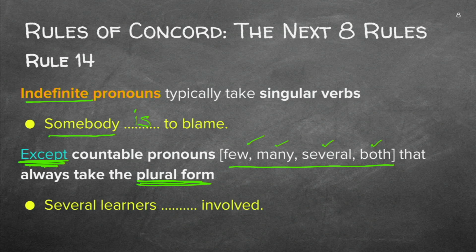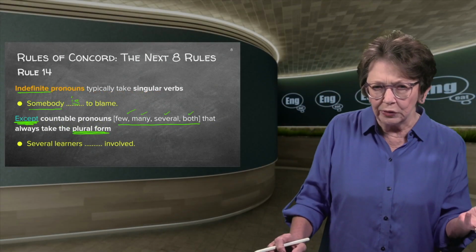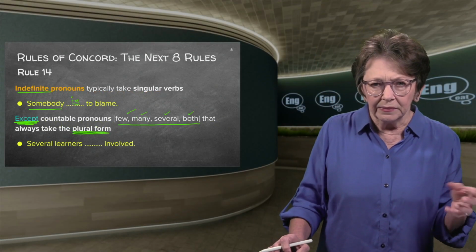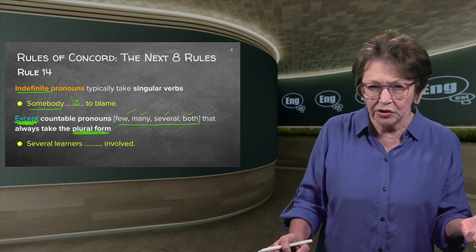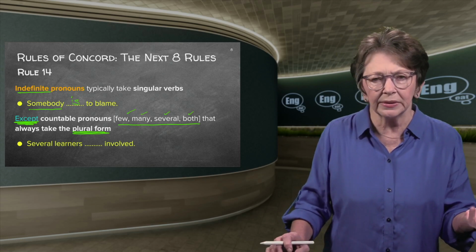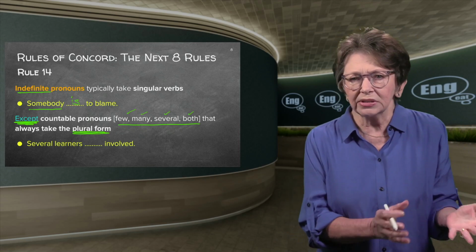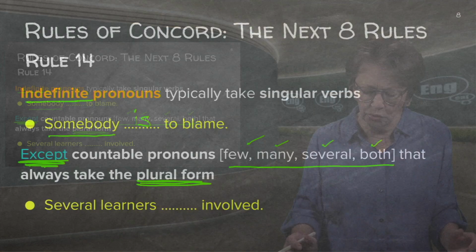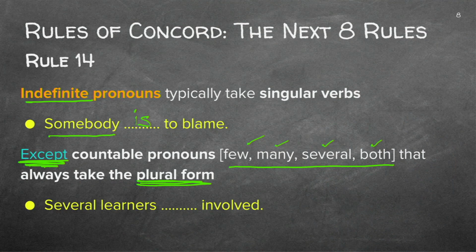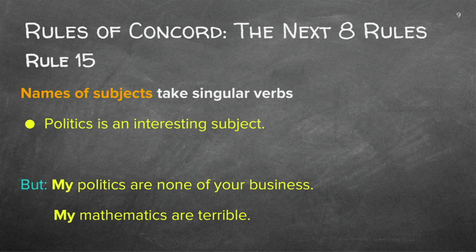That's countable. But for instance, if you want to check, if it's like sugar, you can't say one sugar, two sugars, three sugars, four sugars, five sugars. You don't really speak like that. Sugar is just an indefinite word. So in other words, if it's countable, few men, you take the plural. So several learners, several is countable. You can count learners. Several is indefinite, and are involved.